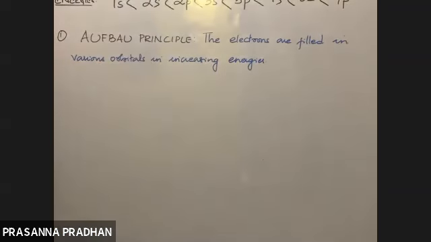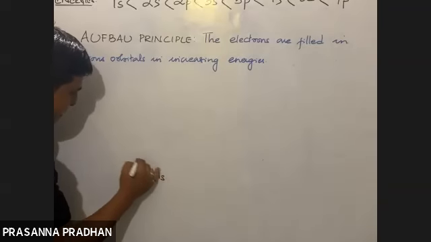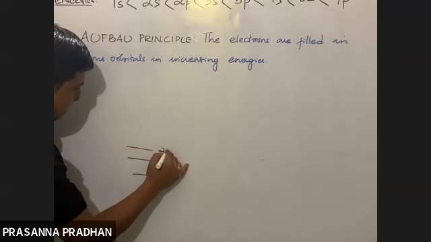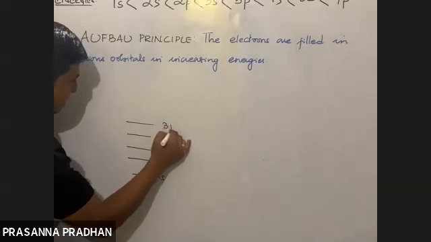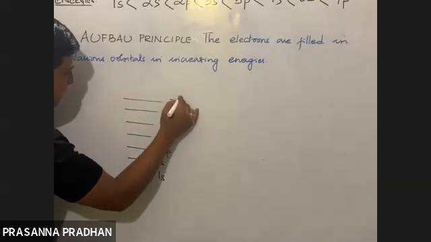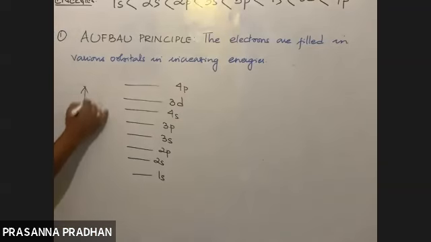What does this mean then? Suppose, which has the least energy? 1s. After 1s, what is next? 2s. After 2s, 2p. After 2p, 3s. After 3s, 3p. After 3p, 4s. After 4s, 3d. After 3d, 4p. So this is the increasing order of energy. This is the energy ladder, right?